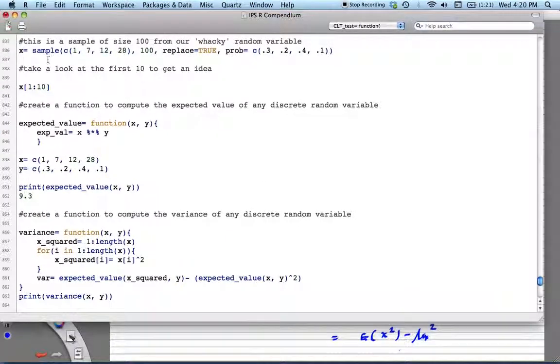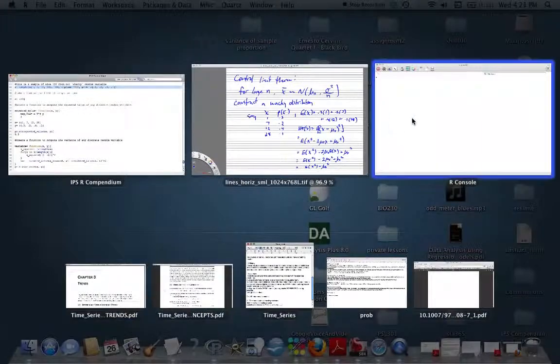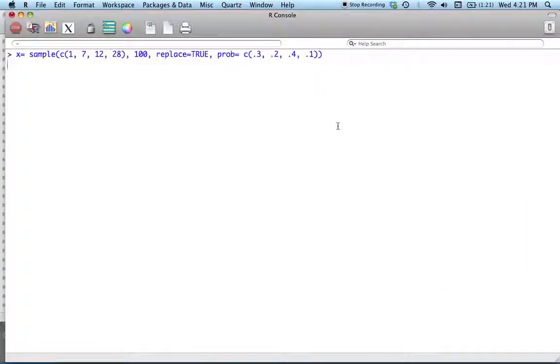In this line of code right here, I've created a random vector. The length of it is going to be 100. I've sampled from the sample space as I specified on the other page, 1, 7, 12, and 28, with the probabilities that I've specified. Now we're just going to copy this, go into our R console, and paste it in.